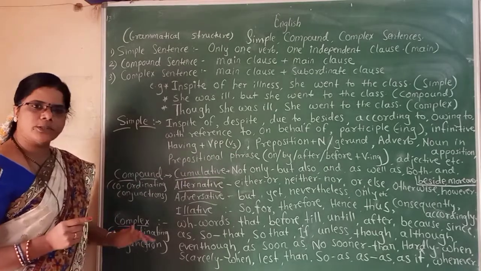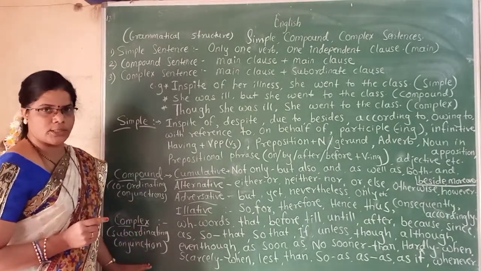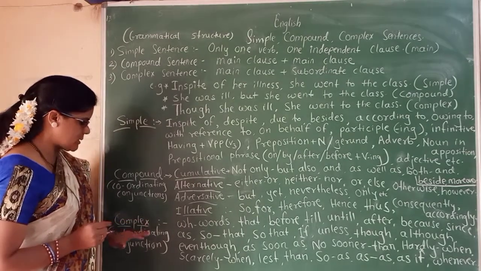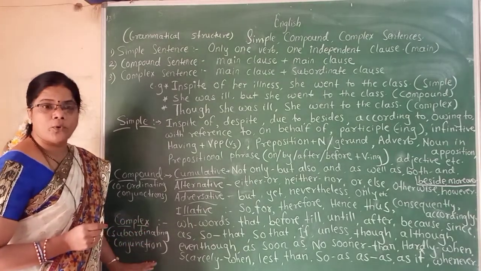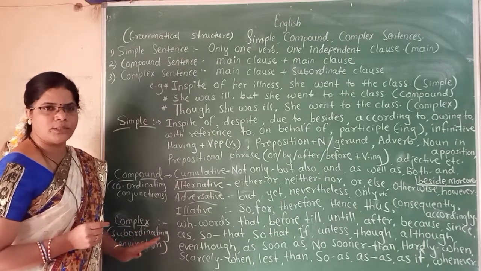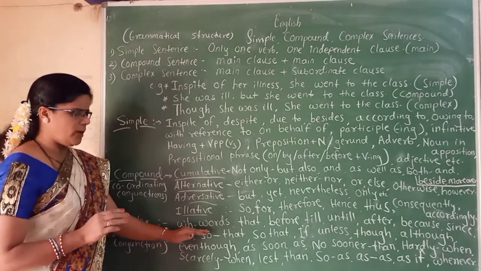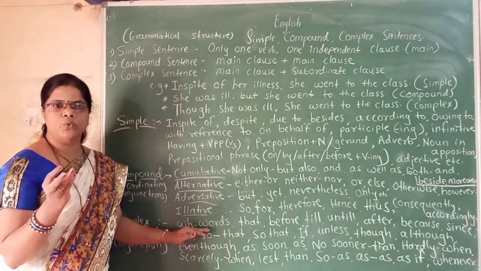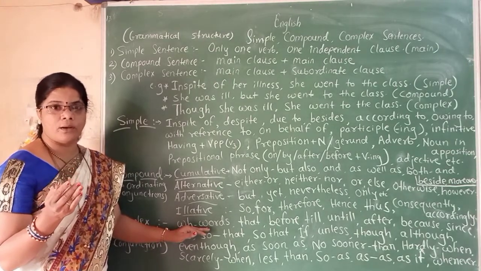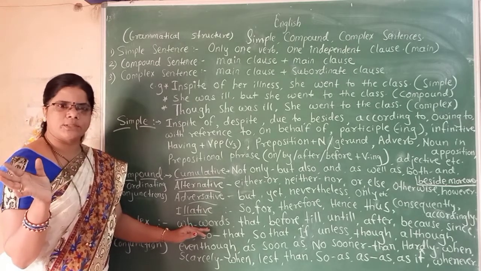Next we are going to see complex sentences and the list of subordinating conjunctions. Because in complex sentences, you will find subordinating conjunctions. These sentences are framed with the help of these subordinating conjunctions. Those are all WH words, that is who, what, when, where, while, whenever, all the WH words over here.